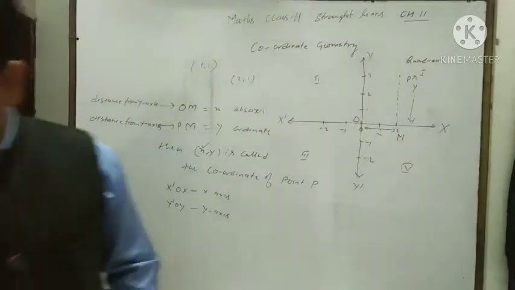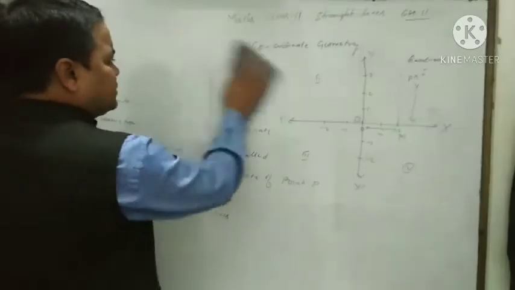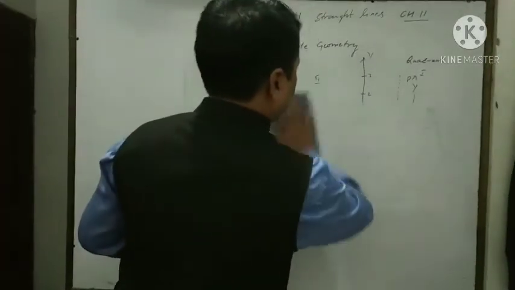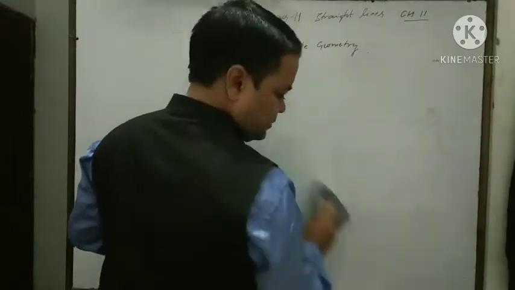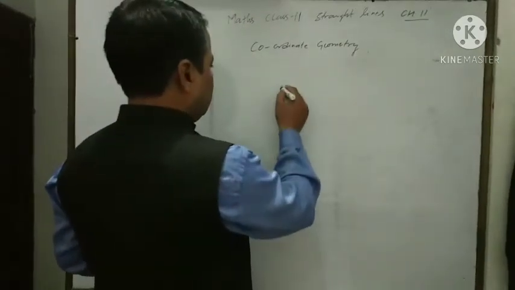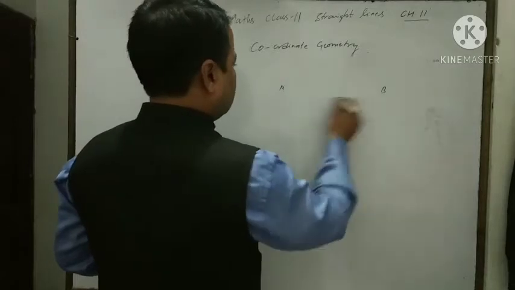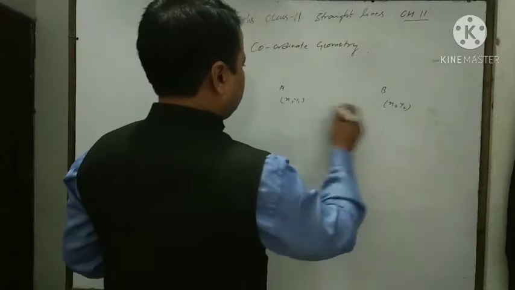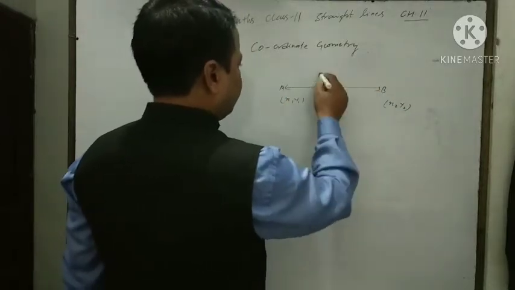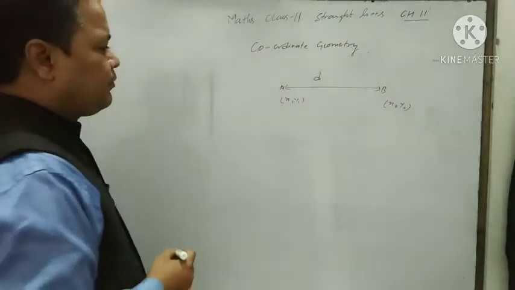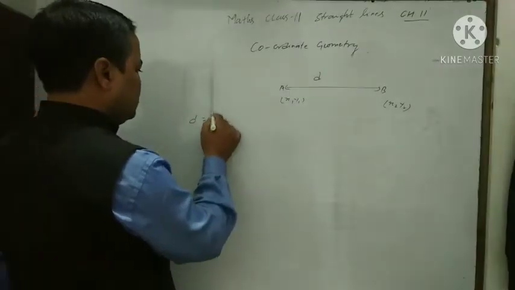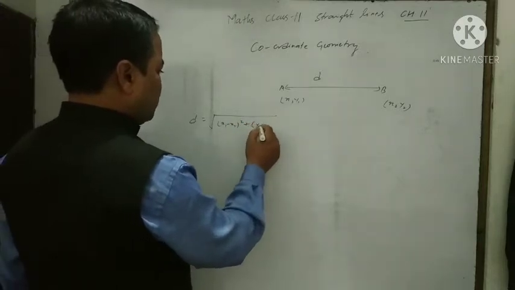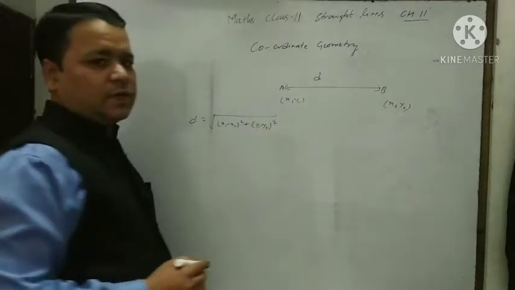Dear student, you are 100% familiar with the distance formula. If we have 2 points A and B, if the coordinate of A is x1 y1 and the coordinate of B is x2 y2, then the distance between these points is denoted by small d, and d is equal to under root of (x1 minus x2) whole square plus (y1 minus y2) whole square.